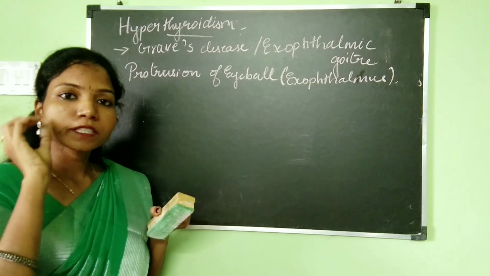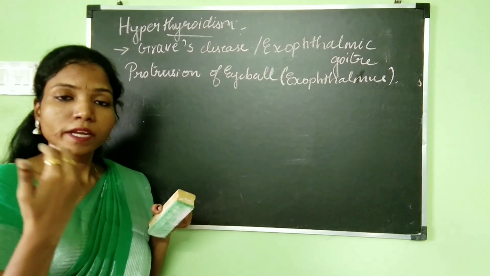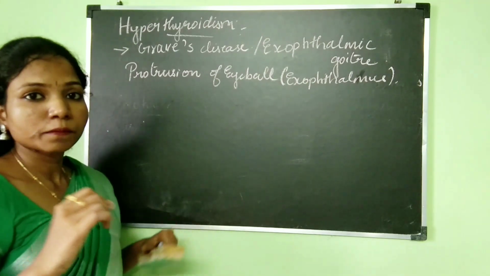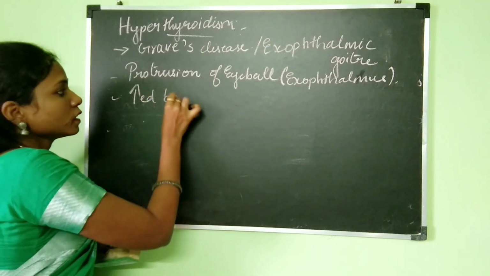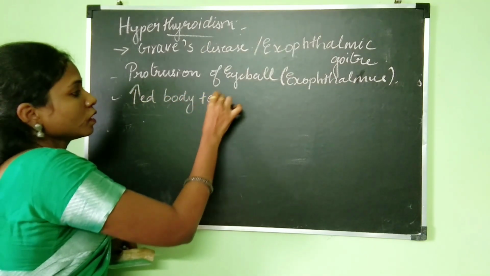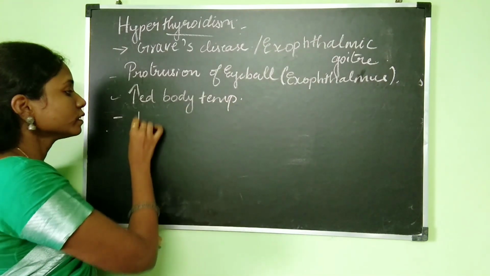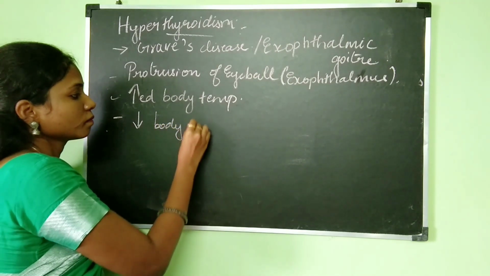It is going to look as if it has come out. That is again because of fluid accumulation. Protrusion of the eyeball is the first symptom. The second symptom is increase in body temperature. The third symptom is loss of body weight.